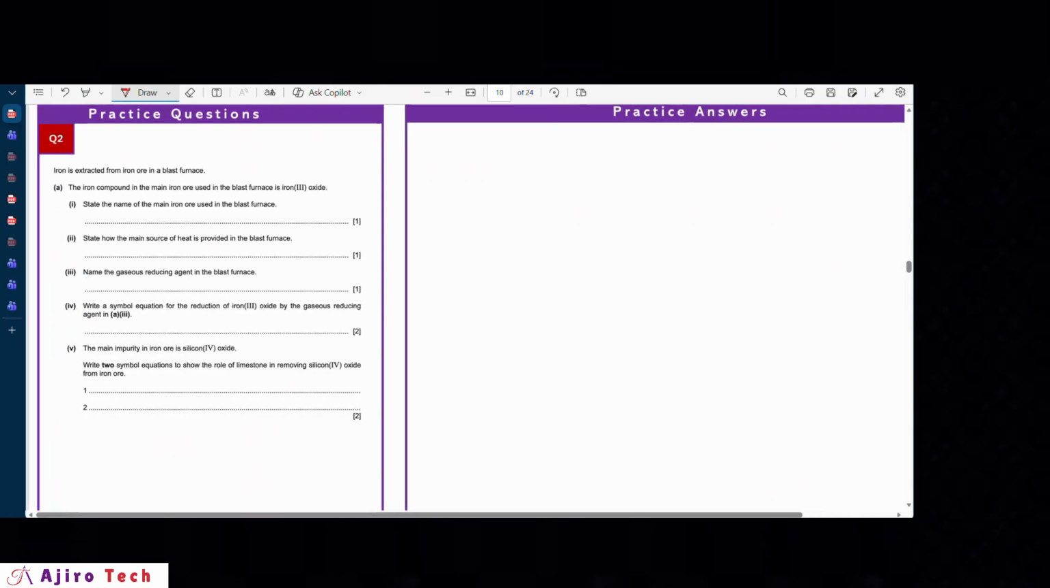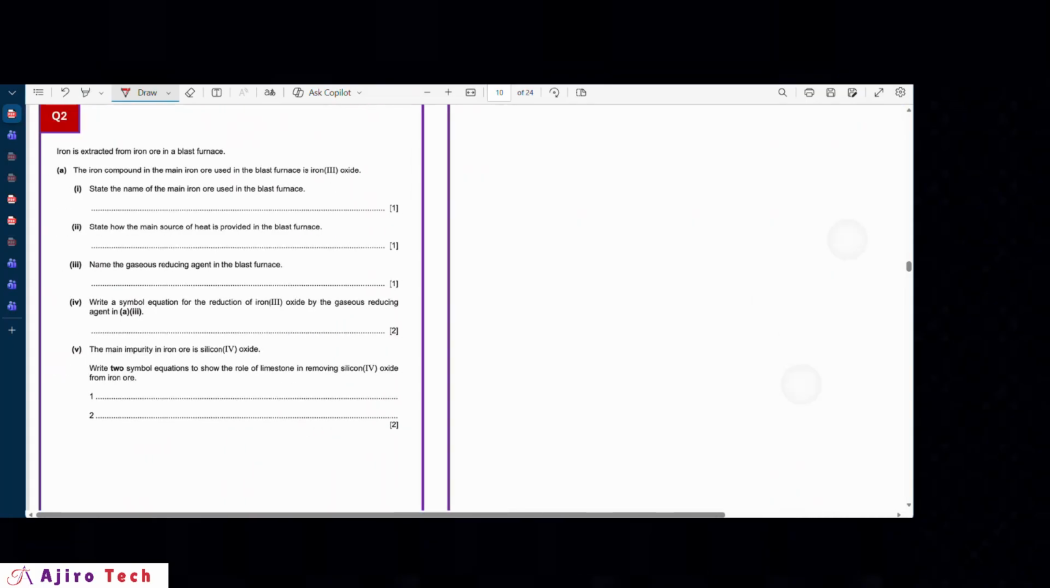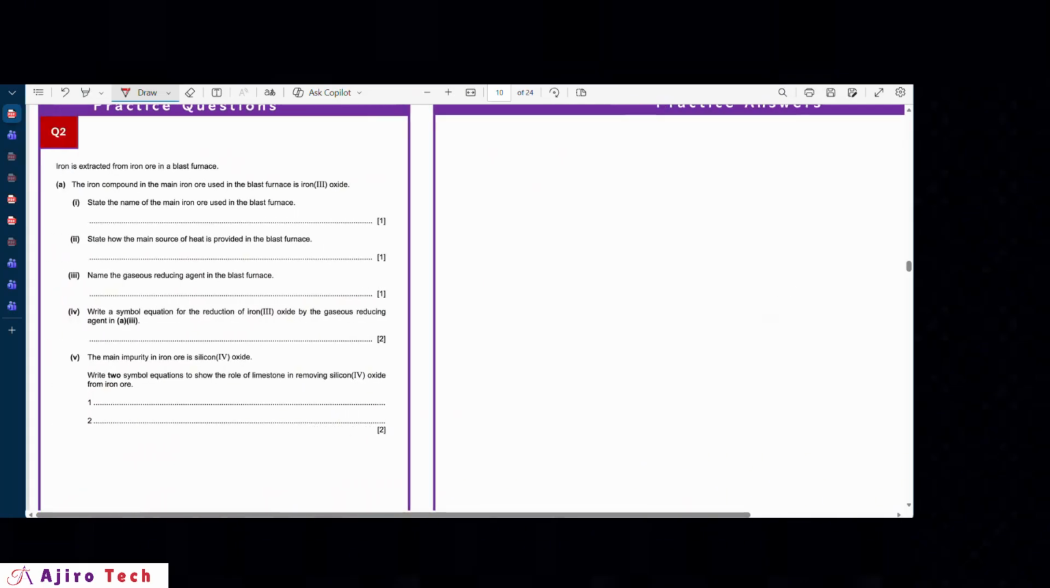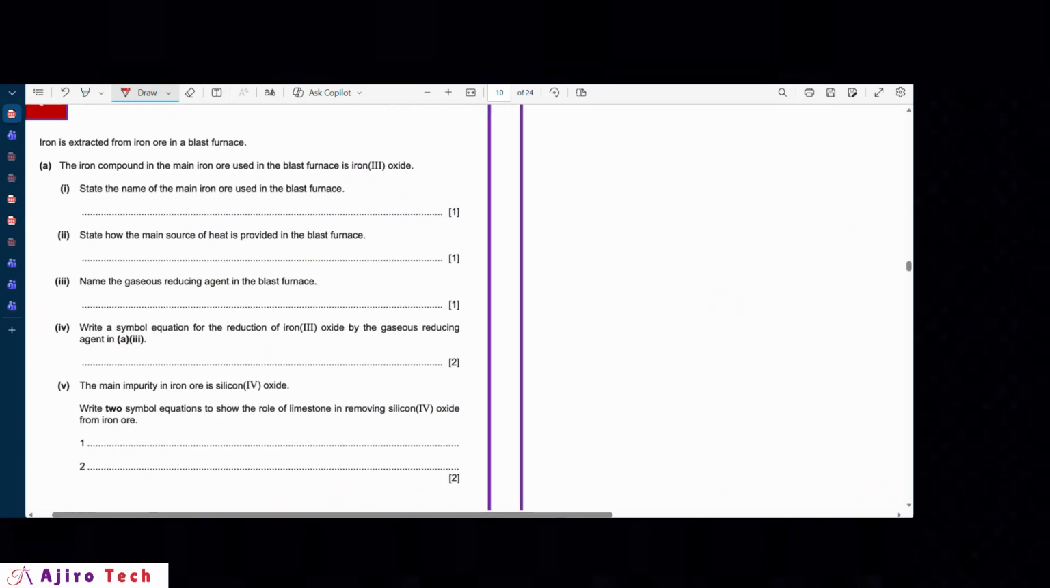All right, so this takes us to extraction. We should be familiar with the extraction of iron and also the extraction of aluminium. Now, iron is extracted from iron ore in a blast furnace. The iron compound in the main ore used in the blast furnace is iron(III) oxide. The question states the name of the main iron ore used in the blast furnace. This is straightforward. The main ore is referred to as hematite, and that's the iron(III) oxide that you had there.